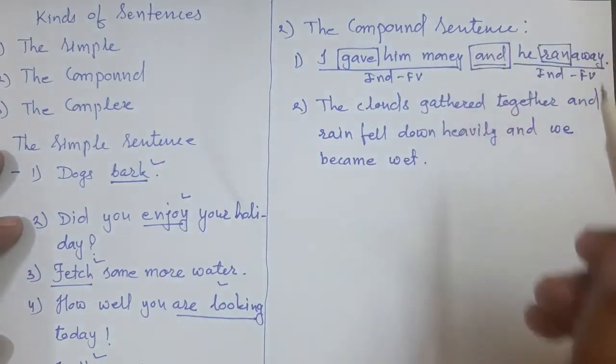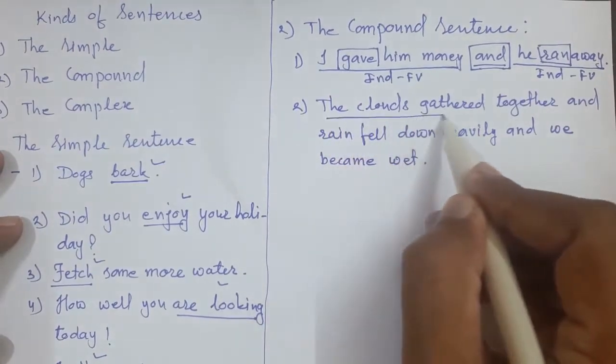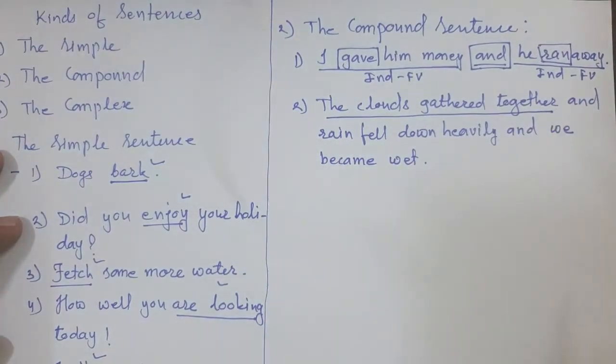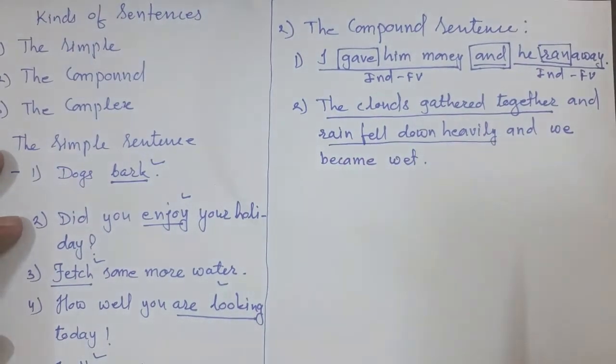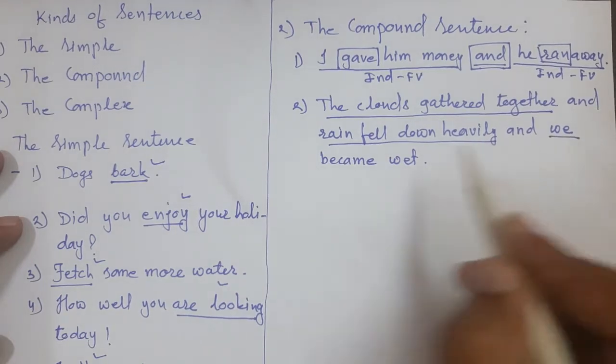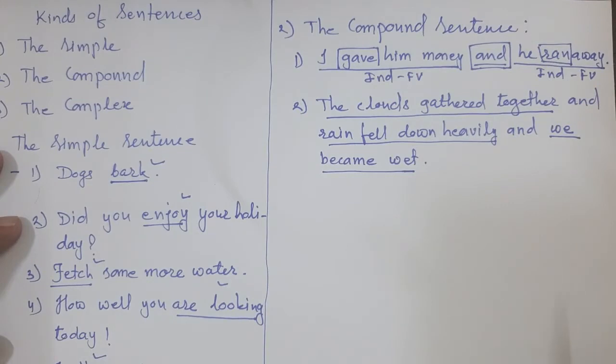Now see again: the clouds gathered together, this is one sentence which makes sense. Rain fell down heavily, this is another sentence which makes sense itself. We became wet, the third sentence, which makes sense.